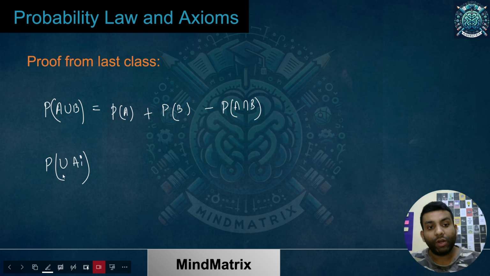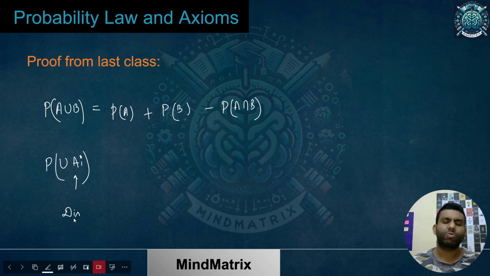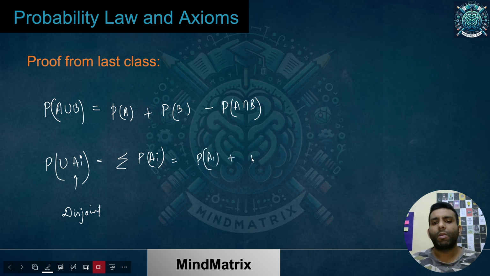So if I want to calculate the probability of the union of a number of sets, the sets have to be disjoint. All these A1, A2, A3, A4, up to whatever it goes, must be disjoint, that means nothing is common between them. Then we can write it as sigma of the individual probabilities, a summation of individual probabilities. That is, probability of A1 plus probability of A2 plus probability of A3.